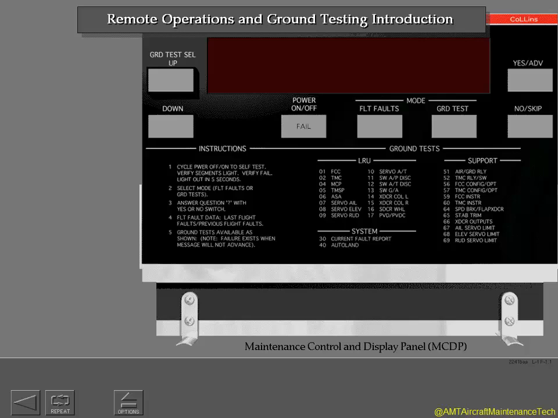This lesson will examine the Maintenance Monitor System covering the Maintenance Control and Display Panel, MCDP, remote operation, and an introduction to ground test. You will become familiar with the MCDP controls from the flight deck. Faults indicated during this lesson are used as examples only, and you will not troubleshoot to a component level.